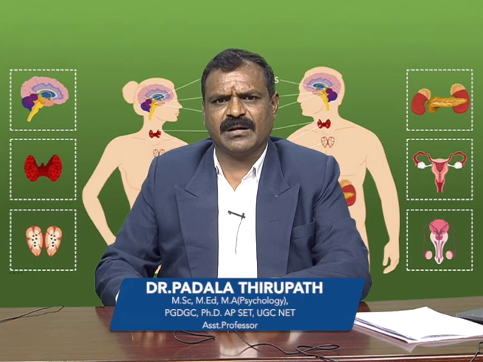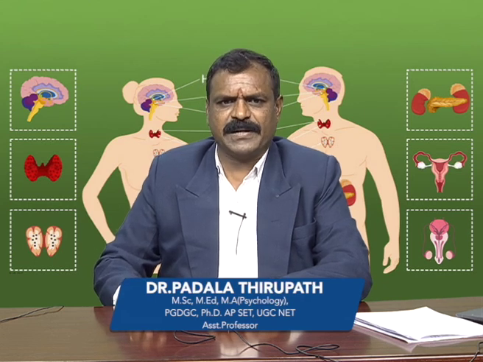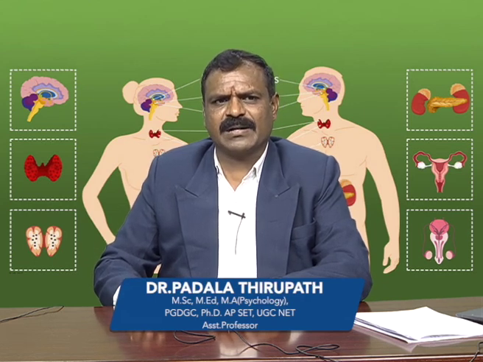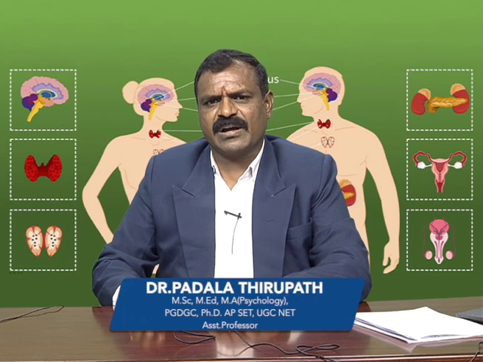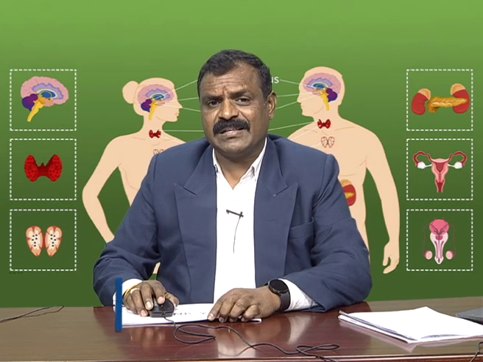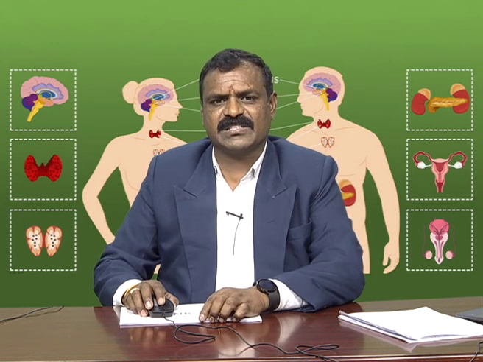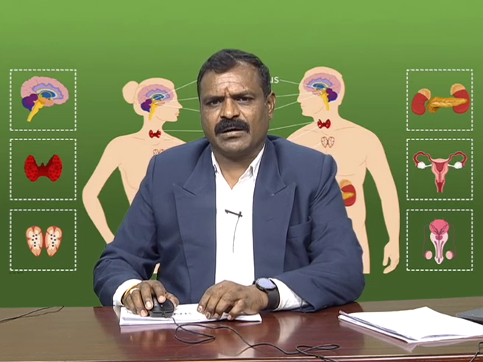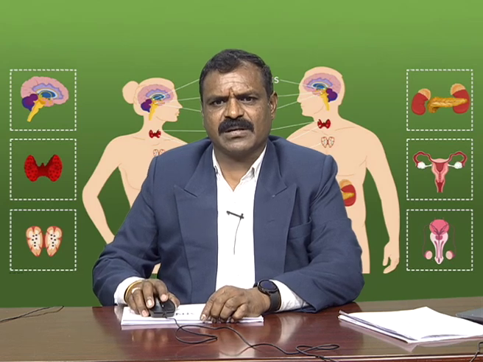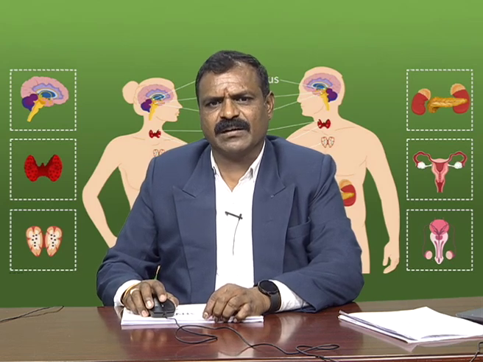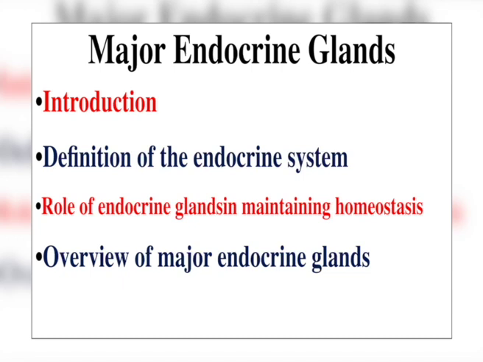In this regard, I would like to explain the major endocrine glands, their structure and functions. It is nothing but understanding the role of chemical messengers. Today, the most important topics we are going to discuss are the definition of the endocrine system, the role of endocrine glands in maintaining homeostasis, and an overview of major endocrine glands.